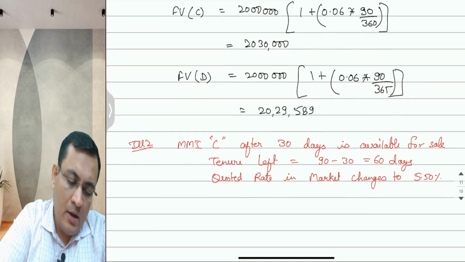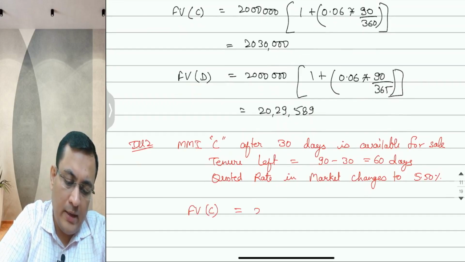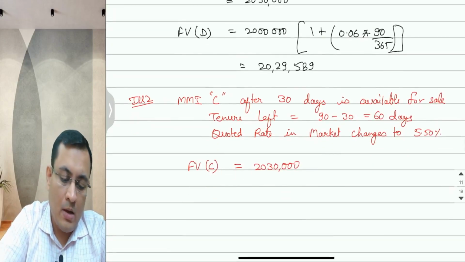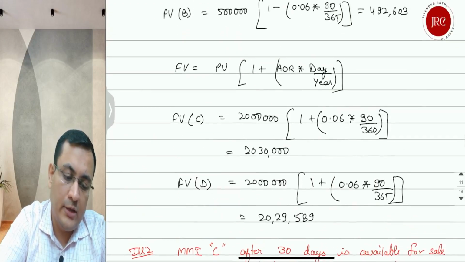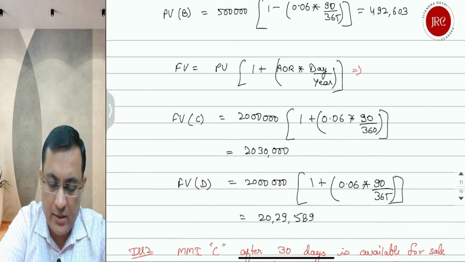We know that the maturity value of the CD will be 20,30,000 after 60 days. So now we can calculate the present value by shifting this formula.